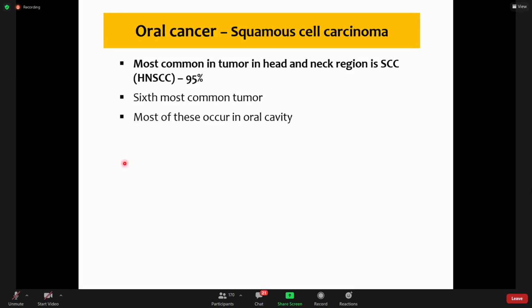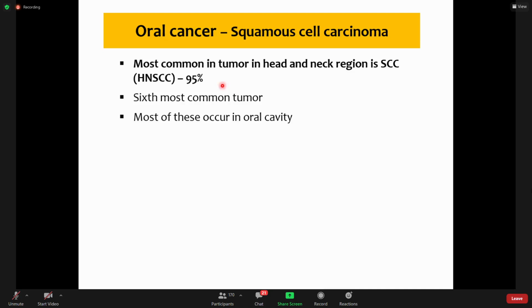Now, the last but not the least, but rather most important topic is oral cancer. Most of these oral cancers are squamous cell carcinoma. About 90% of these oral cancers are squamous cell carcinoma, followed by a few adenocarcinomas arising in the salivary glands.